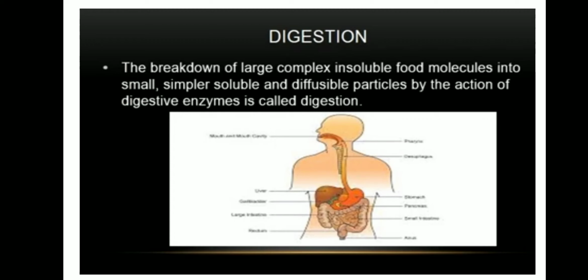And next, digestion. So, an important 2-mark question, digestion. The breakdown of large complex insoluble food molecules into small simpler soluble and diffusible particles by the action of digestive enzymes is called digestion. So for the process of digestion, digestive enzymes are required which help in the breakdown of complex food into simple ones. So the bigger food molecules are converted into smaller or simple substances. This is done with the help of enzymes, which we say is digestion.